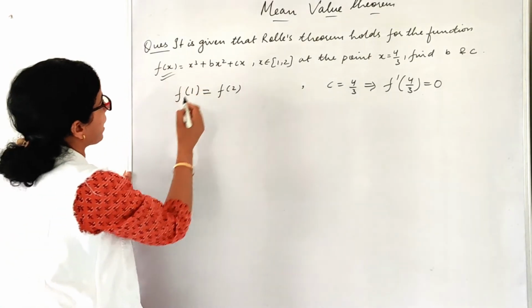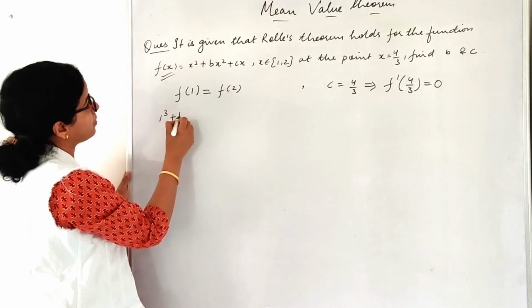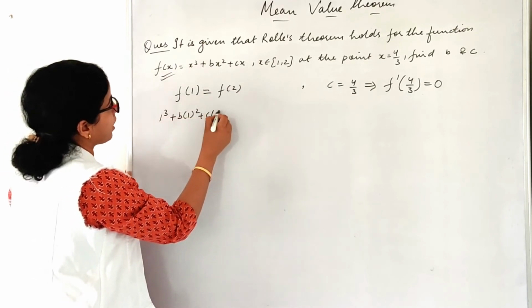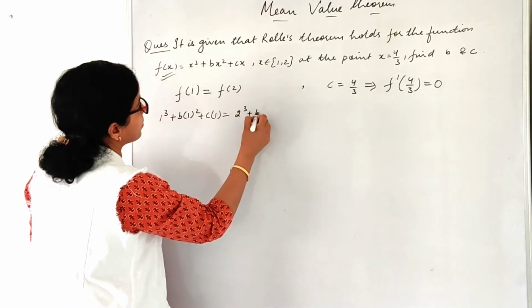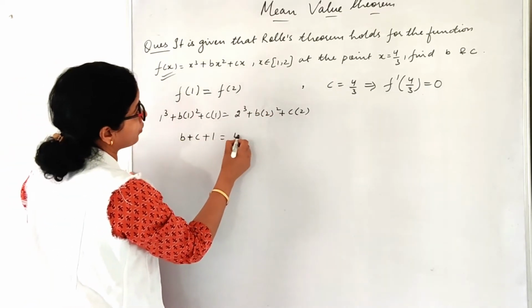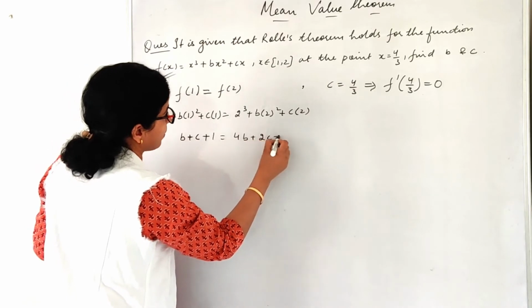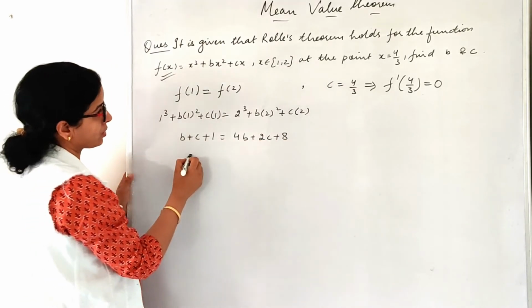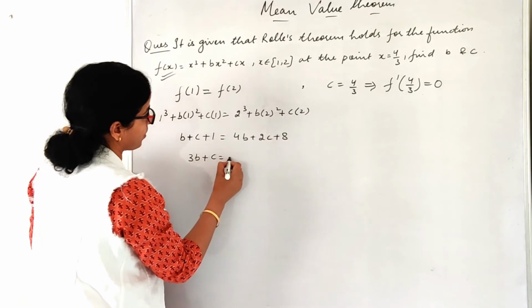So let us substitute the value over here. So 1 cube plus b 1 square plus c 1 equals to 2 cube plus b 2 square plus c 2 plus 1, which gives 4b plus 2c plus 8. Now let us collect the terms. So 3b plus c equals to minus 7.